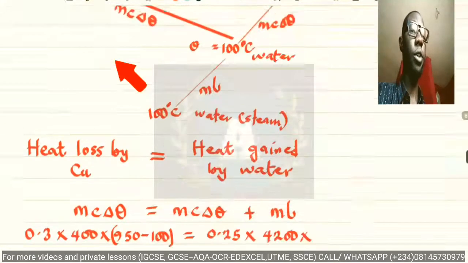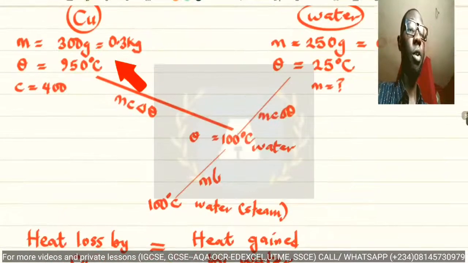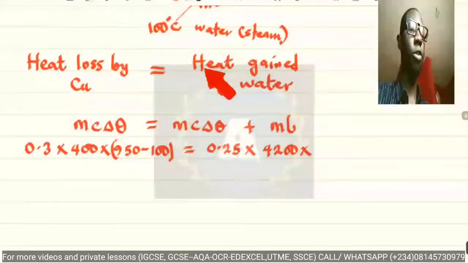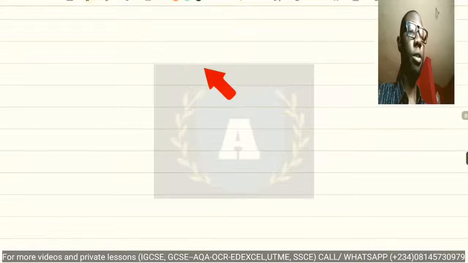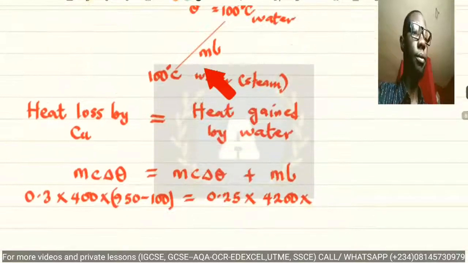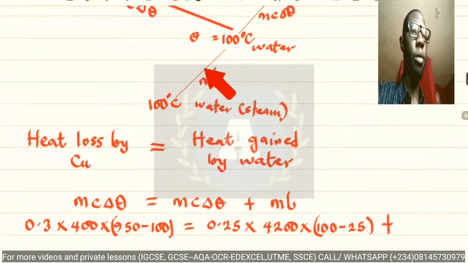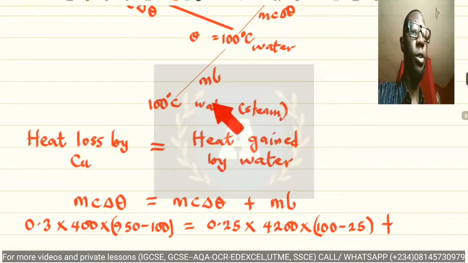So the temperature change here will be 100 minus 25. Let's put that in bracket. Plus the mass of water which has boiled off, which is m, multiplied by the specific latent heat of vaporization, l.